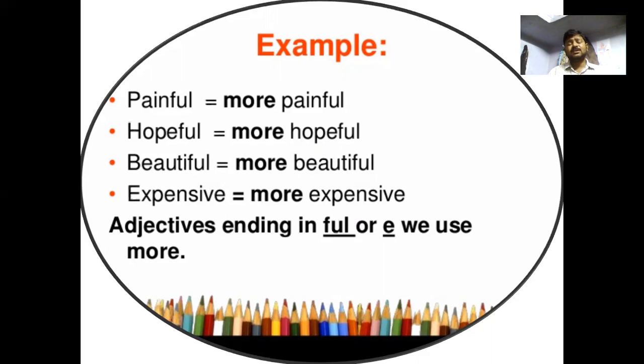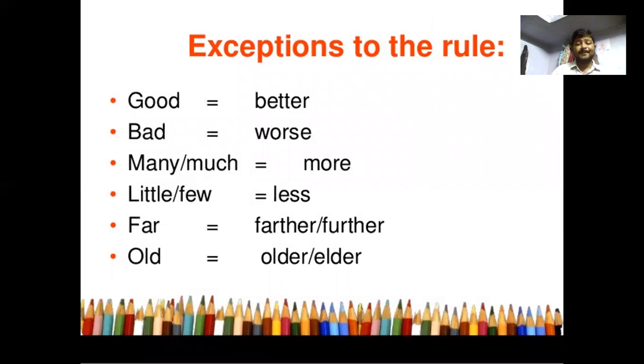So for adjectives ending with FUL or E, we use more, and for the superlative degree we use most. Good, better. These are the exemptions from the rule that adjectives take ER for comparison and EST for superlative degrees. Good, better. Bad, worse. Many, much. Many can be said as more or most. Most is for the superlative. Good, better for comparative.